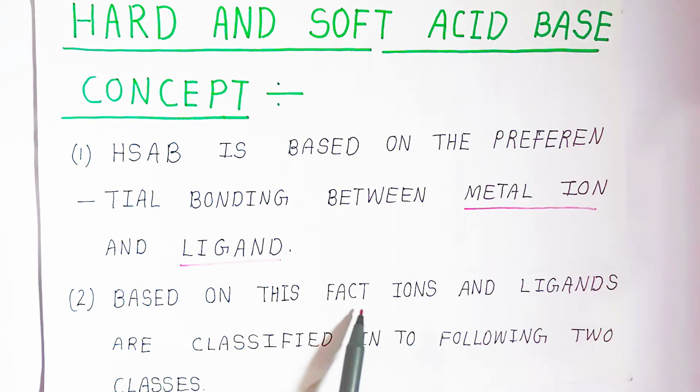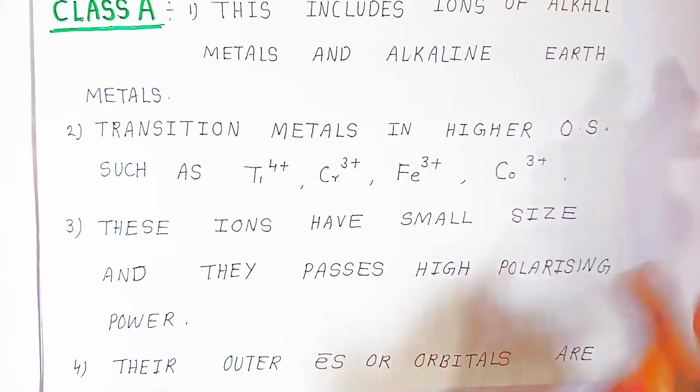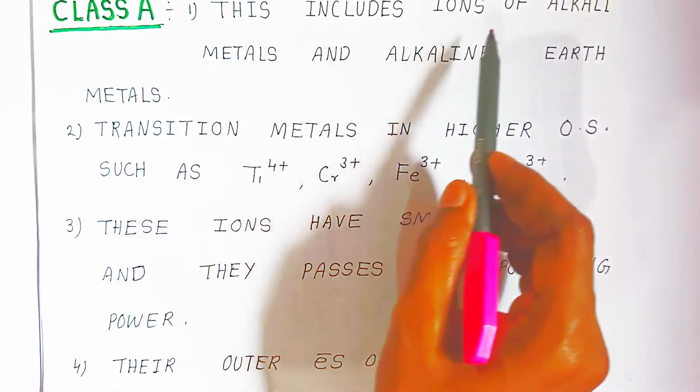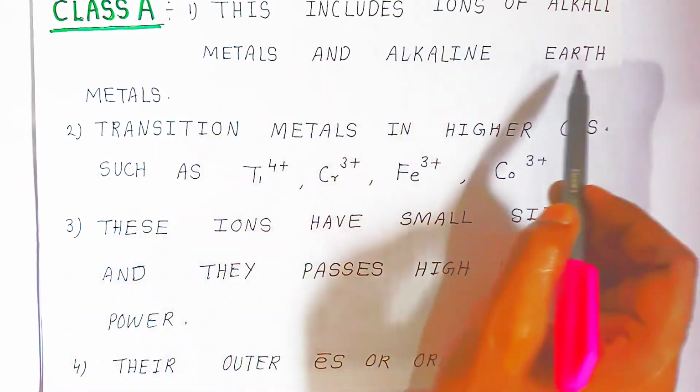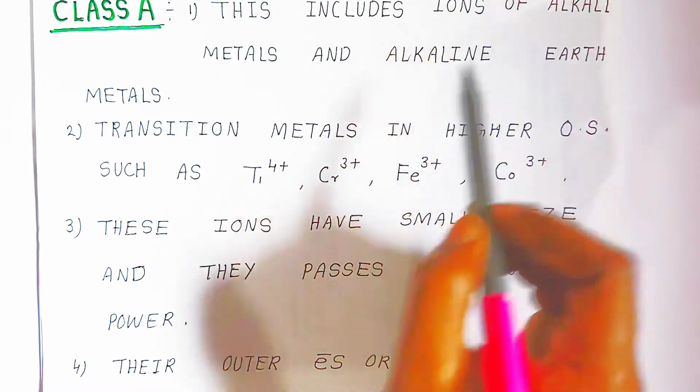Based on this fact, ions and the ligand are classified into the following two classes. Depending upon metal ion and ligand, it is classified into two classes. The first class we call class A. What is class A? These include ions of alkali metal and alkaline earth metal. In class A, which metals will come? Alkali and alkaline earth metals.